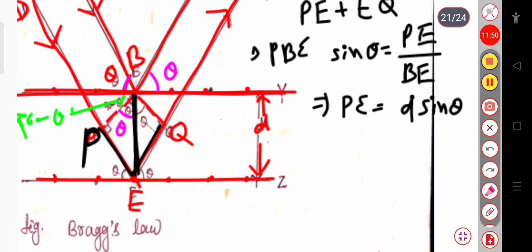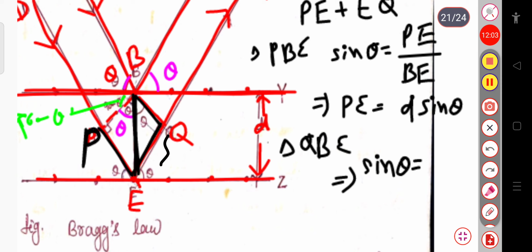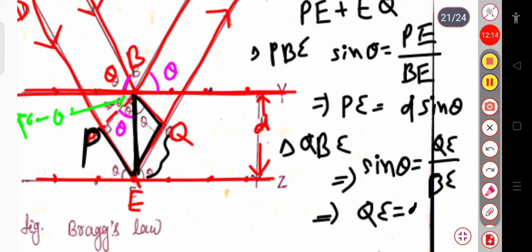Similarly, in the triangle QBE, again sin theta will be equal to QE divided by BE, and BE is again D. So we can write QE will be equal to D sin theta.